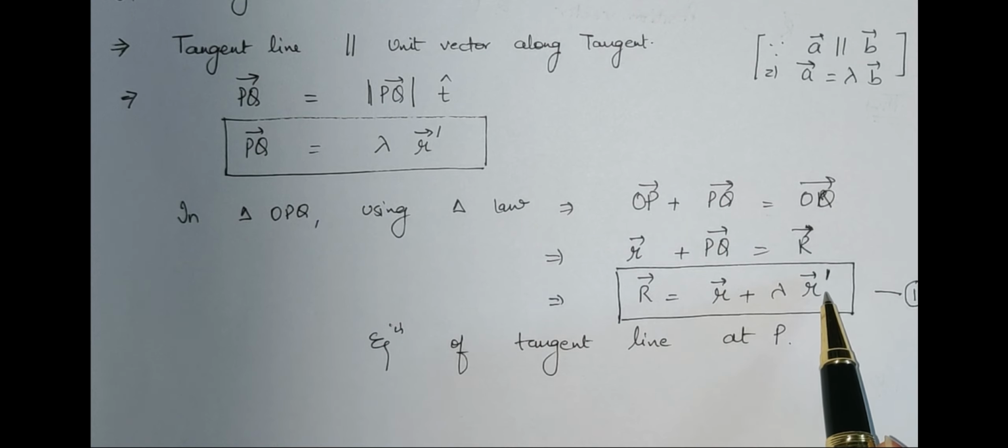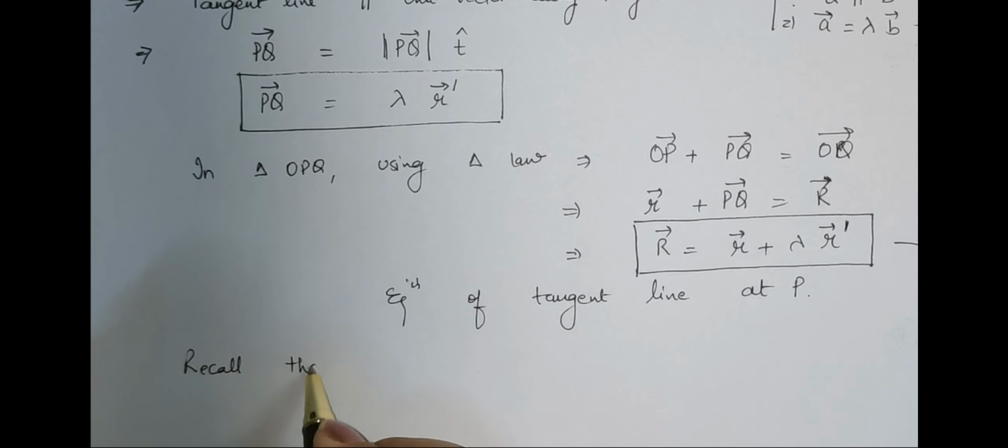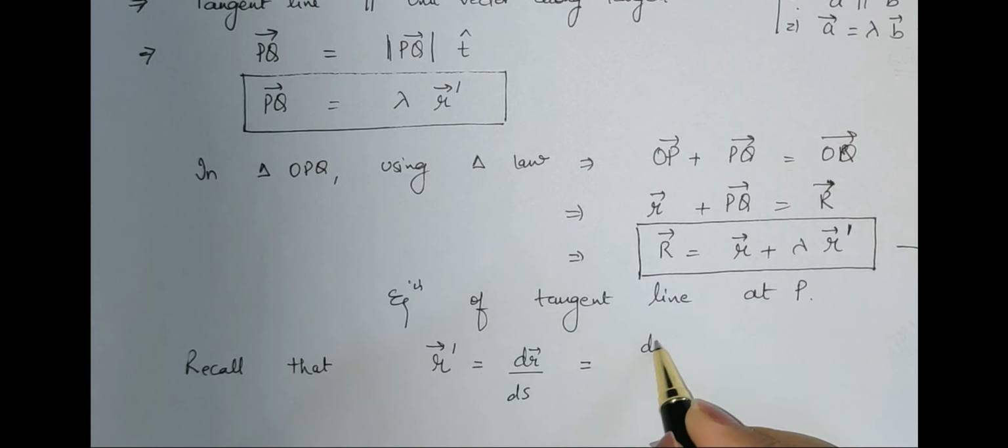And what does this r dash denote? You will remember that dash means we are differentiating with respect to s. Now we are going to rewrite this equation in one more form. Let us see that form. Now recall that r dash, we earlier learned, is nothing but dr by ds, and we can write it as dr by dt divided by ds by dt, and thereby we got r dot by s dot, right?